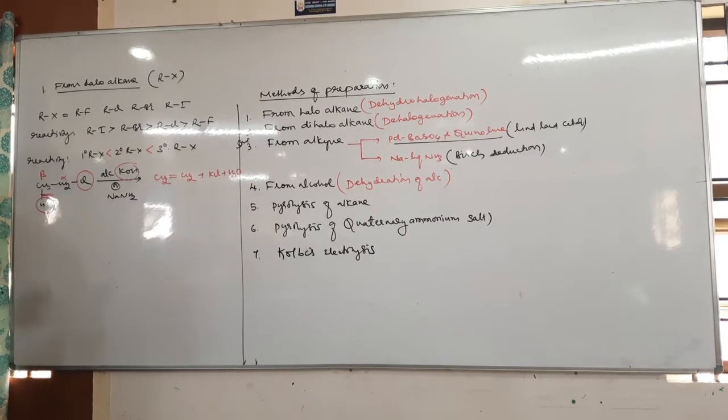So tell me, what is the definition of dehydrohalogenation?